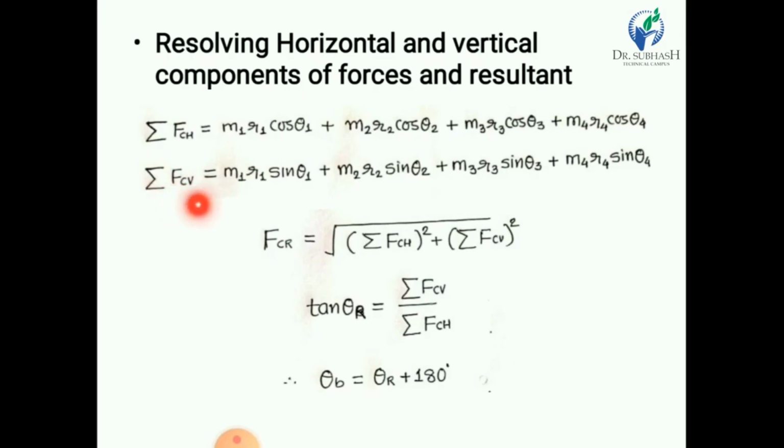So sigma FCV is equal to m1 r1 sin theta 1 plus m2 r2 sin theta 2 plus m3 r3 sin theta 3 plus m4 r4 sin theta 4. So we can calculate the resultant centrifugal force FCR.